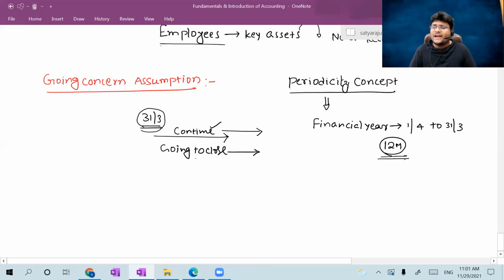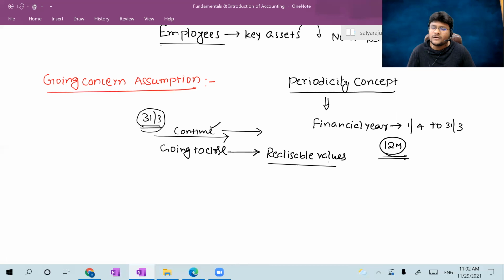Different style means, if you are going to close your business organization, then you will prepare your financials based on realizable values. Realizable values means, sir, in my books, one building is there. At the time of purchase of that building, I assigned a different value, which is nothing but the historical cost value.